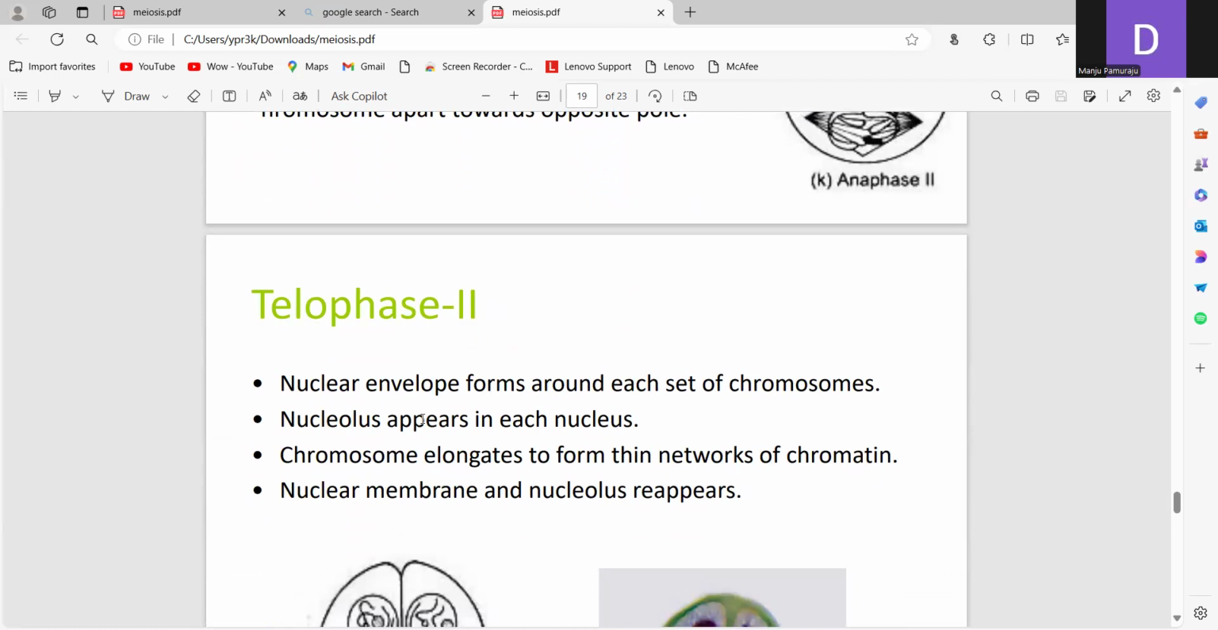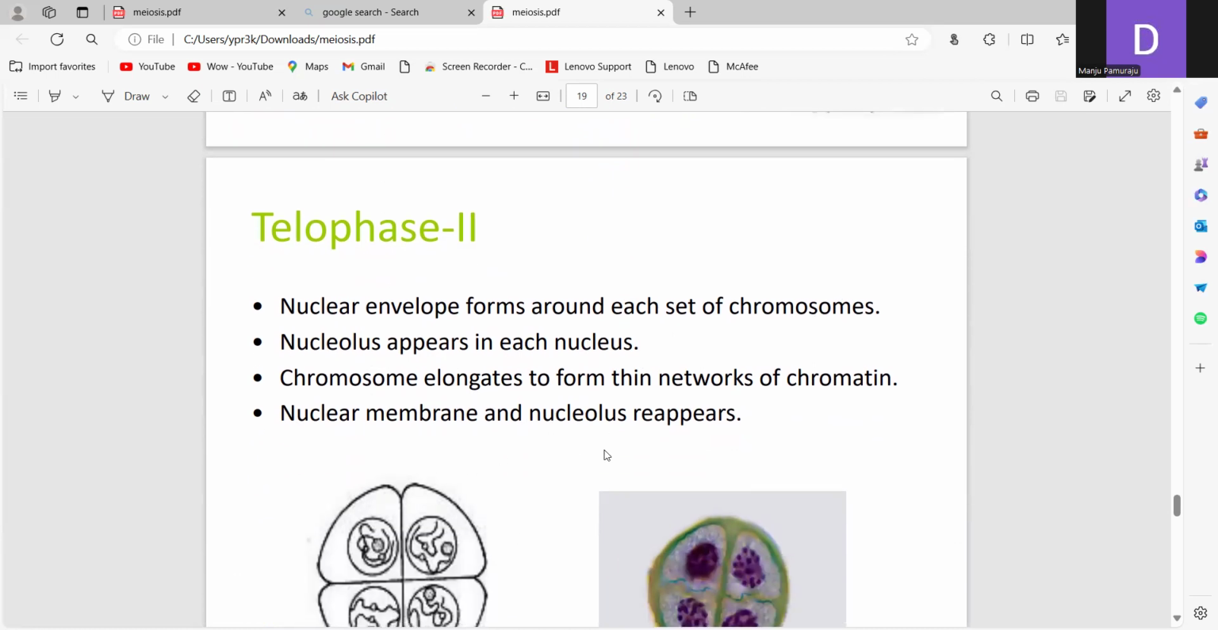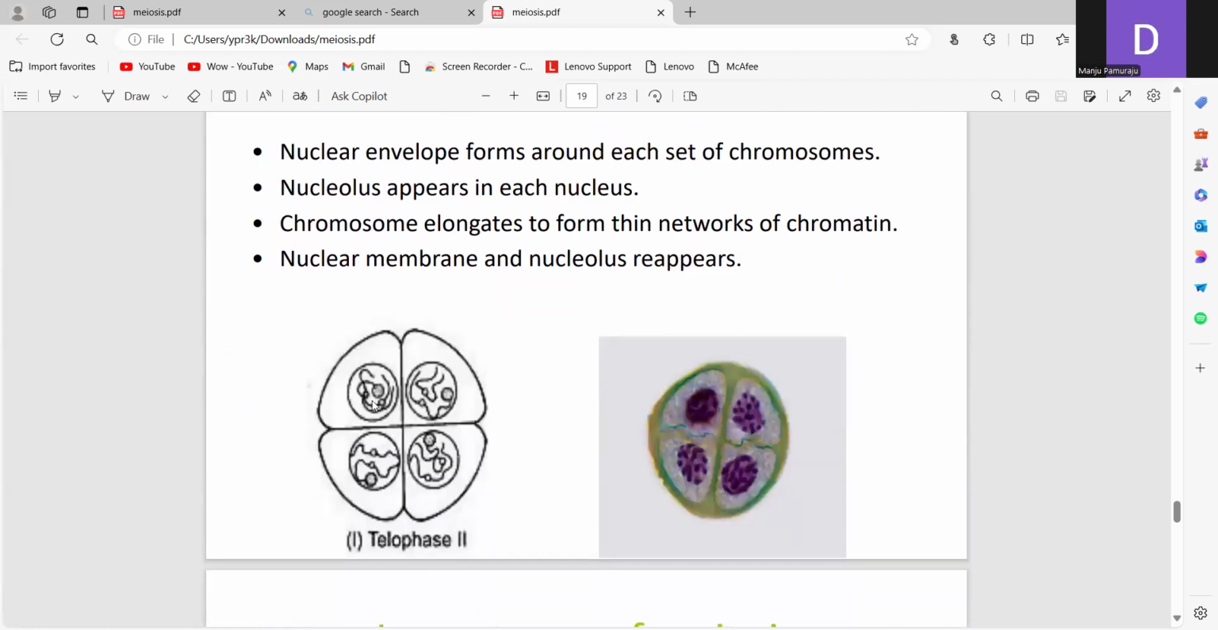In telophase 2, a nuclear envelope forms around each set of chromosomes, and the nucleolus appears in each nucleus. The chromosomes elongate to form a thin network of chromatin. The nuclear membrane and nucleolus reappear. At last, 4 haploid sets of chromosomes will be produced.